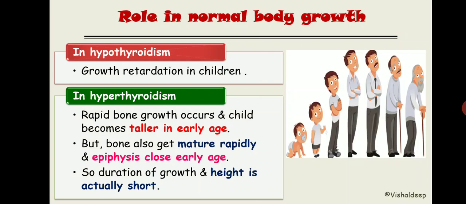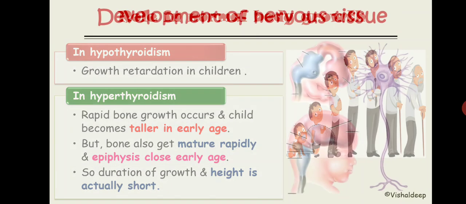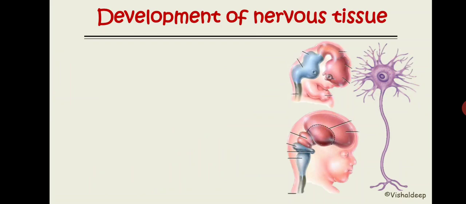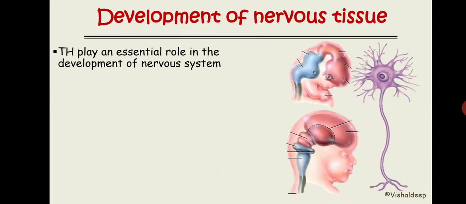Now what is the role of thyroid hormone in nervous tissue development? Thyroid hormone is essential for the development of the CNS, the nervous system. This T3 is necessary for all the activity taking place in the CNS for developmental purposes. First thing, the axon. In this neuron, all the things require thyroid hormone for normal synthesis. Axon requires proliferation, it requires thyroid hormone. Branching of the dendrites requires thyroid hormone. Then the synapse also requires thyroid hormone.